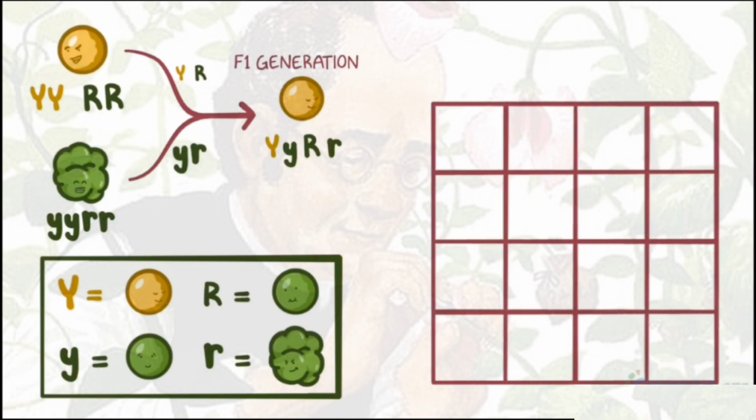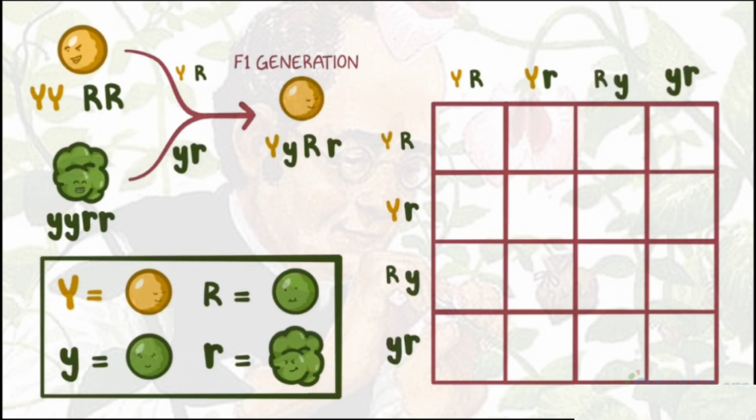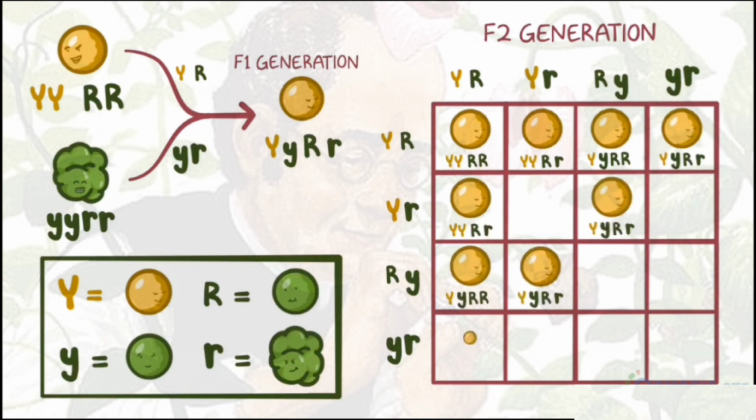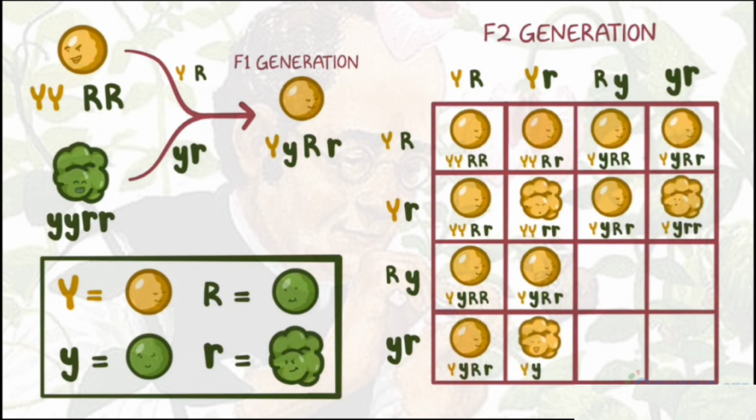For these two traits, there are 4 different combinations for each parent: capital Y capital R, capital Y little r, little y capital R, and little y little r. When we crossbreed the plants, we can expect the F2 generation will have seeds that have 4 different types of phenotypes. 9 are yellow and round. These have at least one dominant capital Y and one dominant capital R. 3 are yellow and wrinkled, those that have at least one dominant capital Y and 2 little r's.